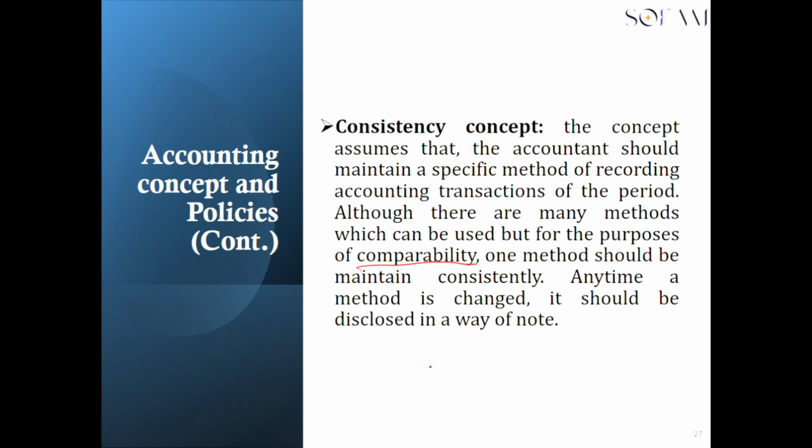So basically what we are saying is that if the accountant or management decides to use the straight line method, then they should be consistent with this method, and not use the straight line method this year, the following year use the reducing balance method, another year come back to straight line, then move to the reducing balance method. This concept is saying that if you think straight line is what you'll be using, then please be consistent with it.